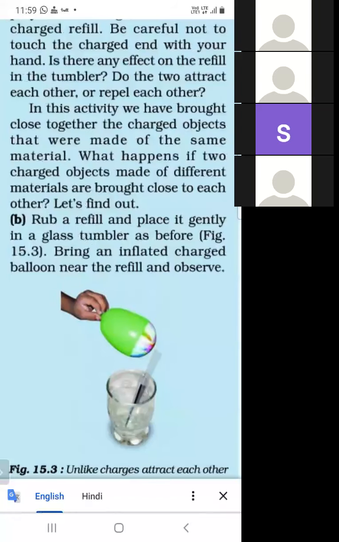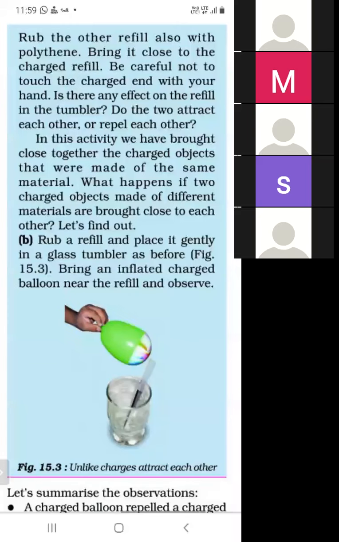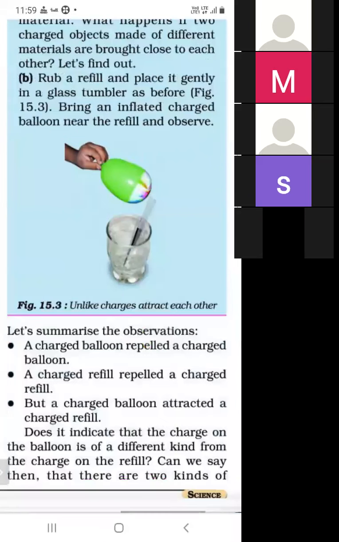There are two types of charge. First is positive charge. Second is negative charge. So the same charges repel each other and the opposite charges attract each other. So what is the conclusion?